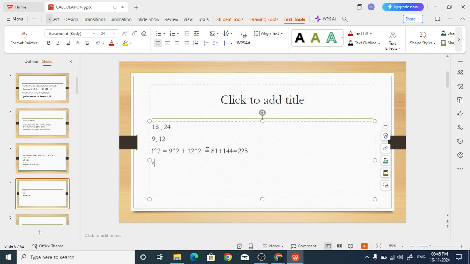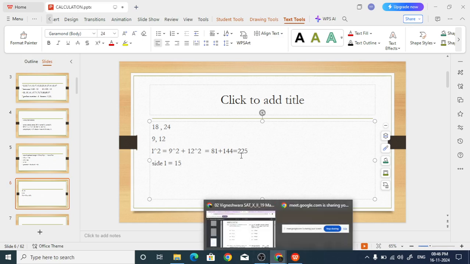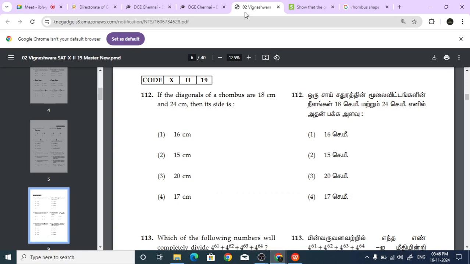So what is the side? Side, that is L, is equal to root of 225. How much is the square root of 225? 15. So 15 is the answer. The side will be 15. So you need to find these things.